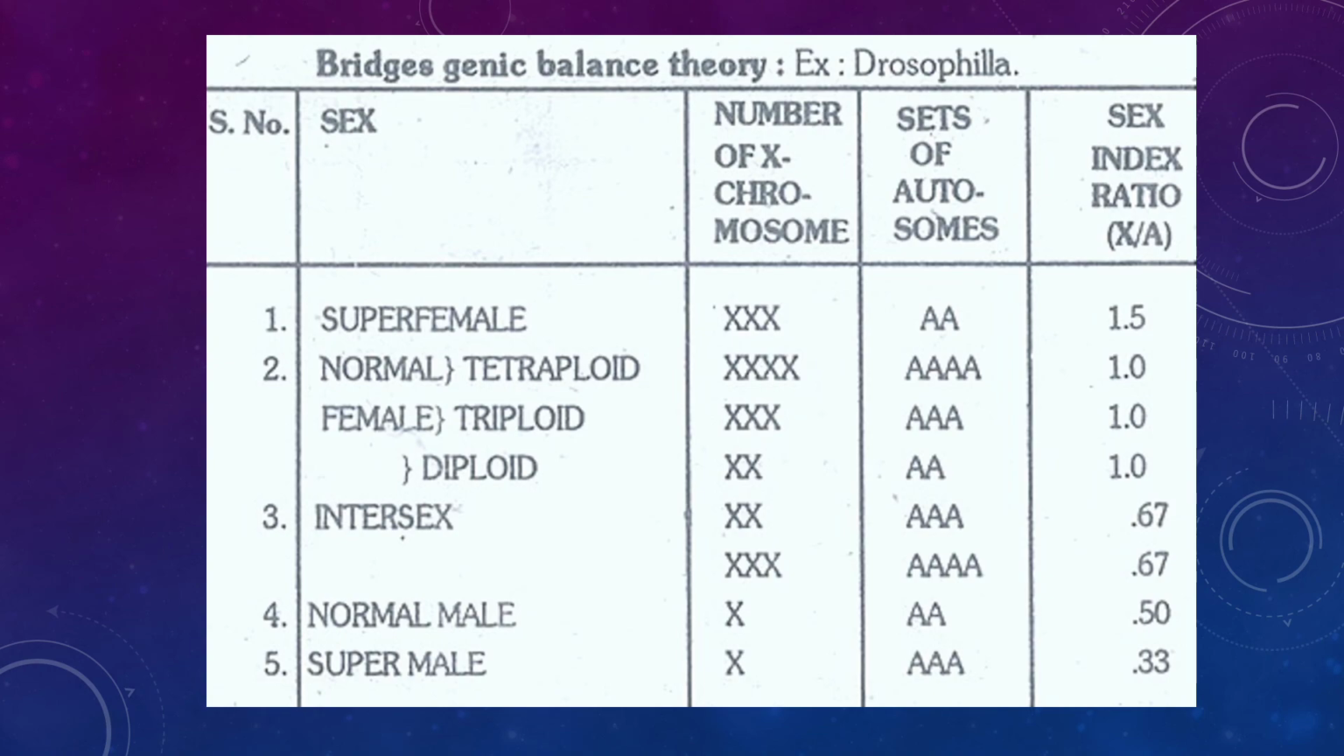X is the number of X chromosomes, A is the number of autosome sets. Let us take one example. Here in super female, there are 3 X chromosomes and 2 sets of autosomes. So 3 by 2 equals 1.5. In the case of normal male, there is 1 X chromosome and 2 sets of autosomes. So 1 by 2 equals 0.5.